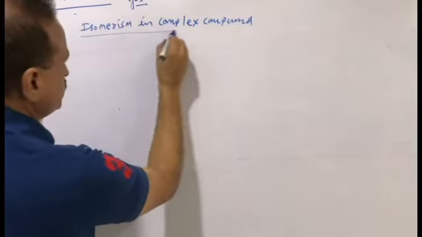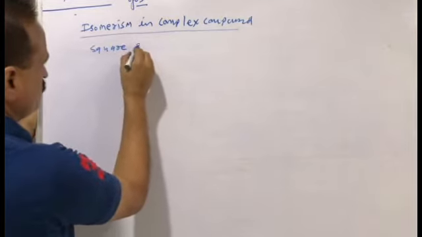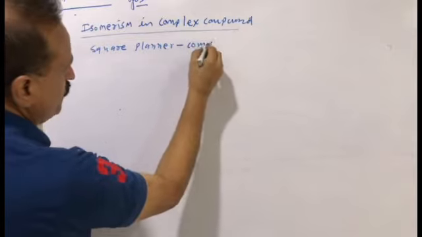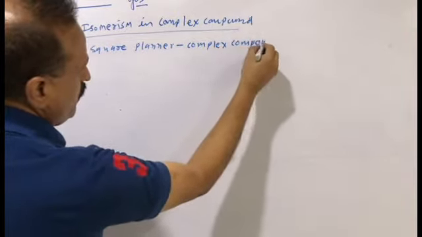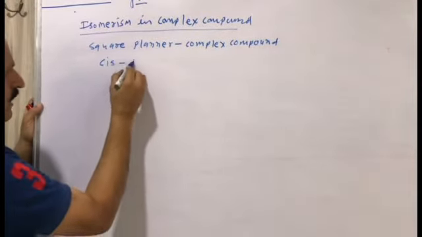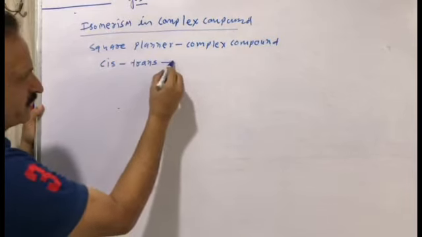First we will discuss square planar complex compounds, in which cis and trans isomerism are seen.